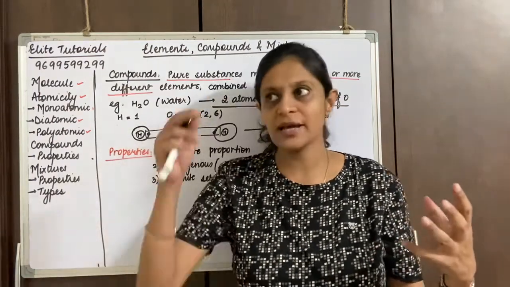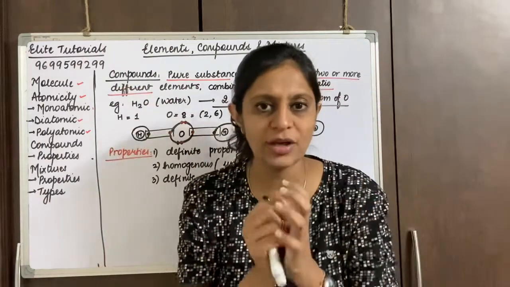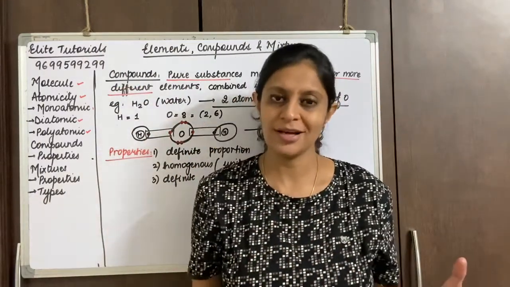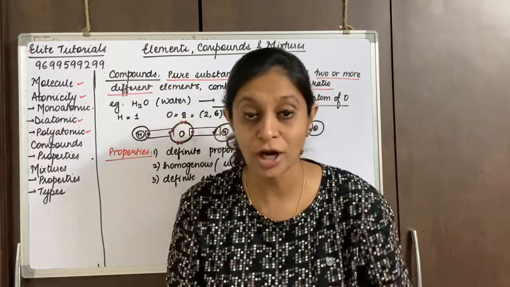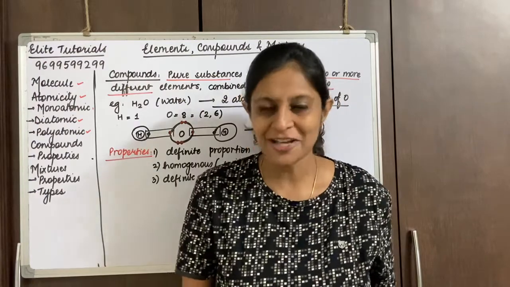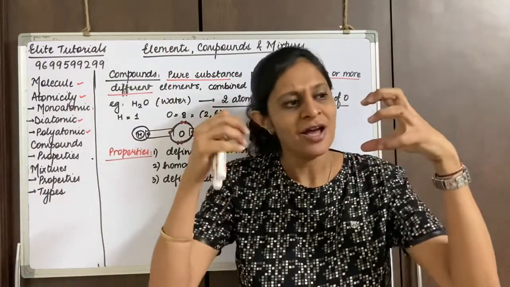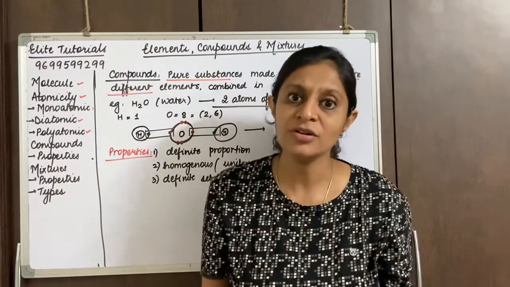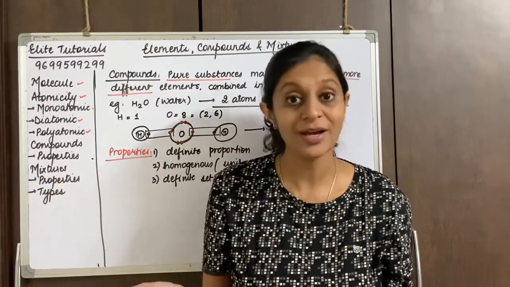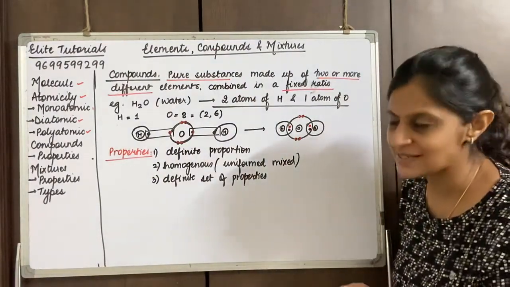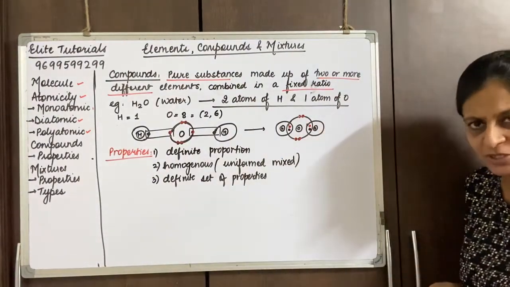Okay, so now try understanding chlorine and sodium, both of them very dangerous, are combining together and forming NaCl, that is salt. And if you do not have sodium chloride, that's dangerous because it's going to affect your blood pressure. Right? So you understood how compounds, atoms combine and they have a new set of properties. Quite interesting. Okay, chalo. So moving further, I'm sure you understood this example, that is they have a definite set of properties.